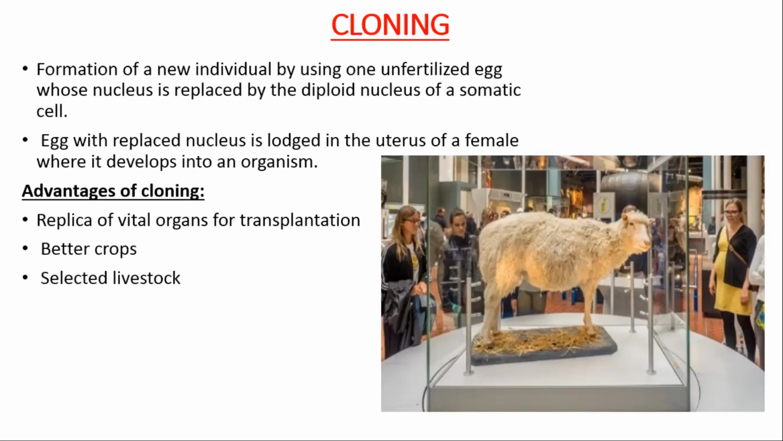Then selected livestock can be produced with the help of cloning. The healthy individuals are selected by the help of this process, and they get cloned, and the livestock will be a healthier or selected livestock.